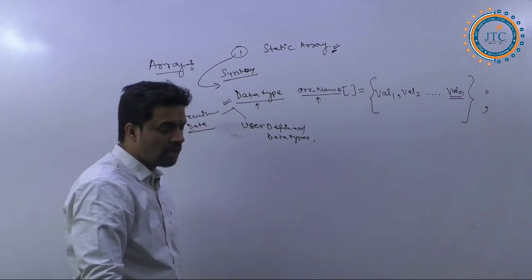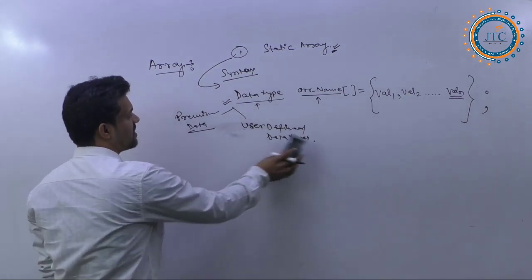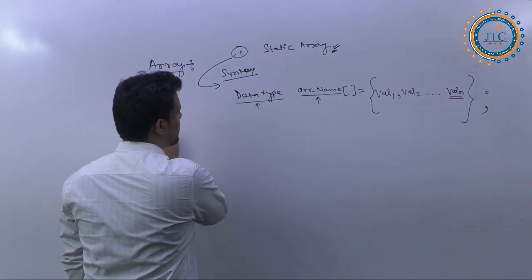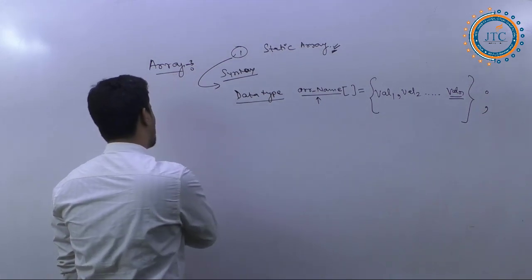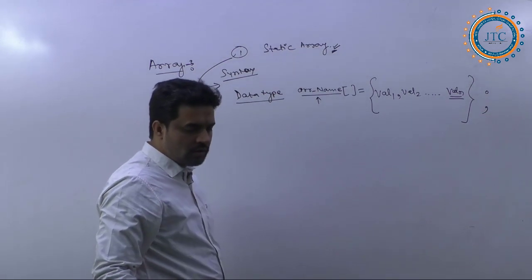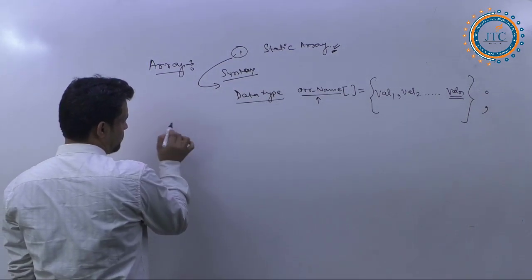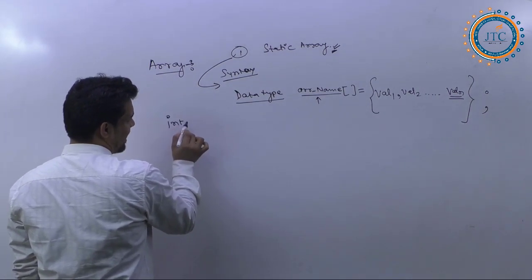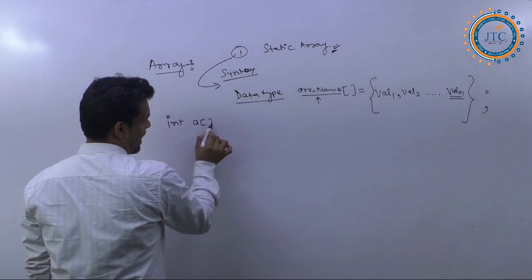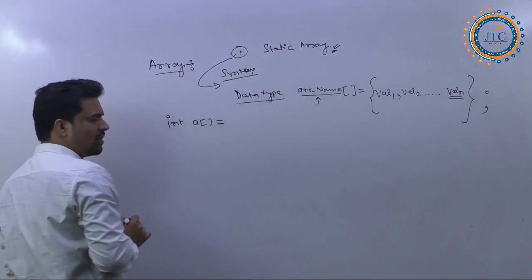Is it okay? Next, associated with this, I am writing one example also. What is that example? Let's say first int a. Int of a.